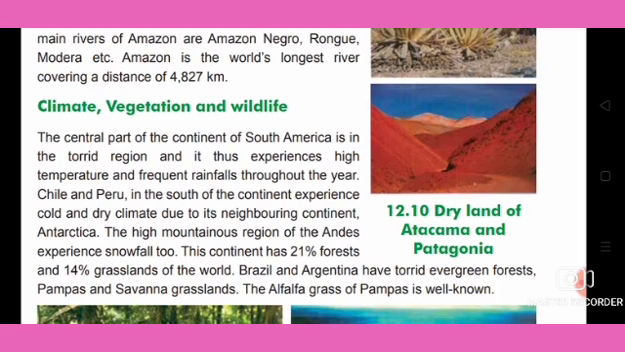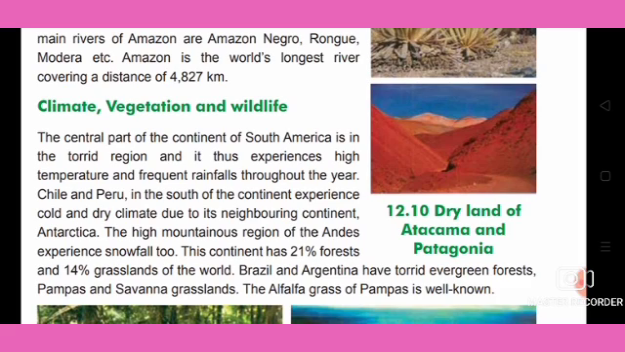The central part of the continent of South America is in the torrid zone, and it thus experiences high temperature and frequent rainfall throughout the year. So the speciality of the South American continent is that it is a torrid region, experiencing high temperature and continuous rainfall throughout the year.